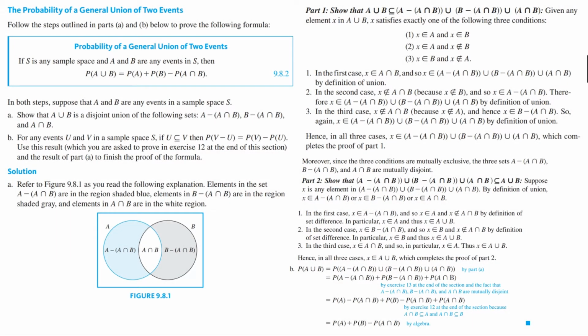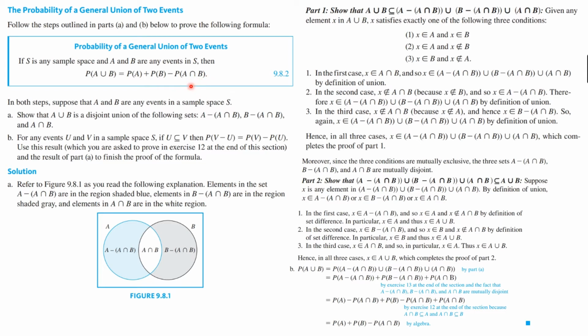Let's now consider the probability of a general union of two events. And for the proof, we're going to follow the steps that are outlined in A and B, but this is the theorem we're proving. If S is any sample space and A and B are any events in S, not necessarily disjoint or mutually exclusive, then the probability of A union B is equal to the probability of A plus the probability of B minus the probability of A intersect B.